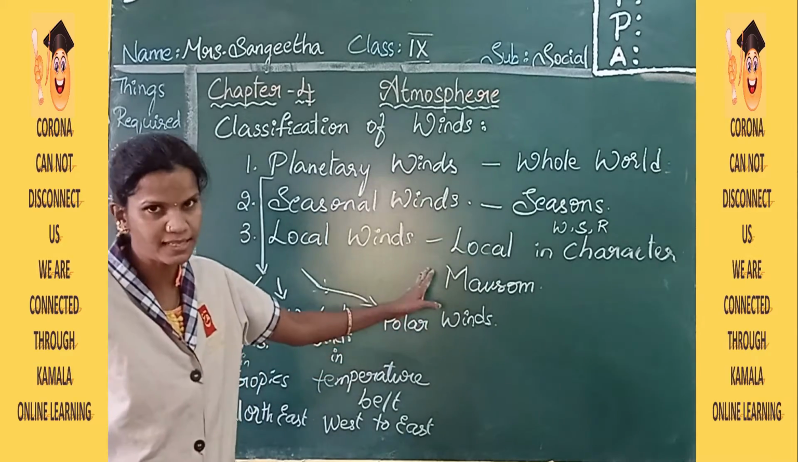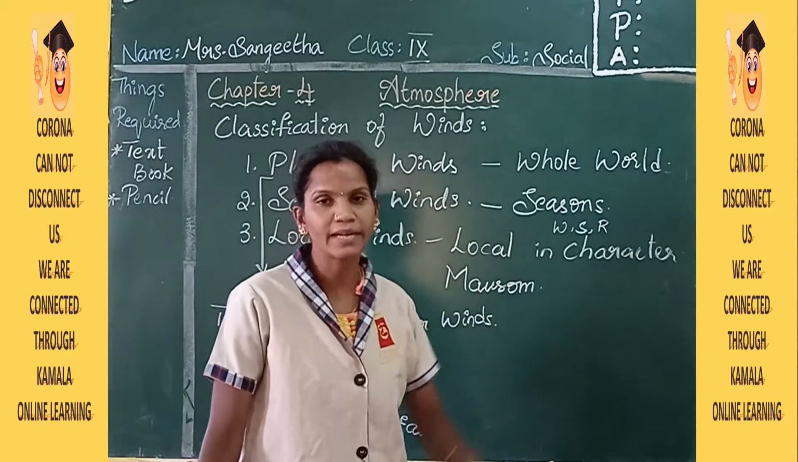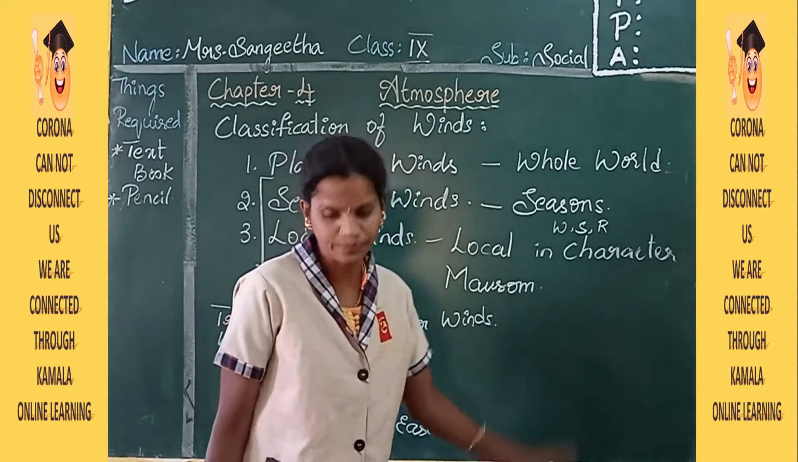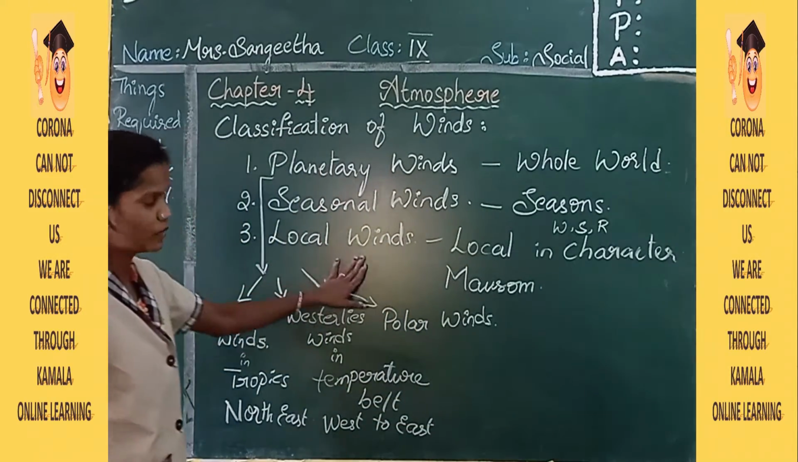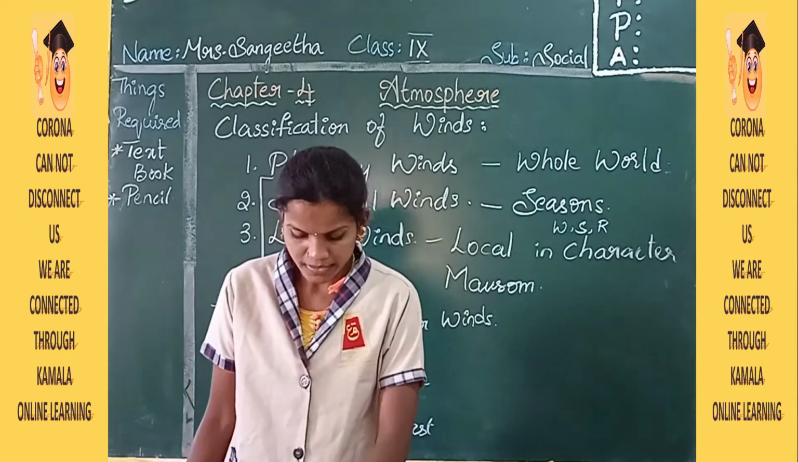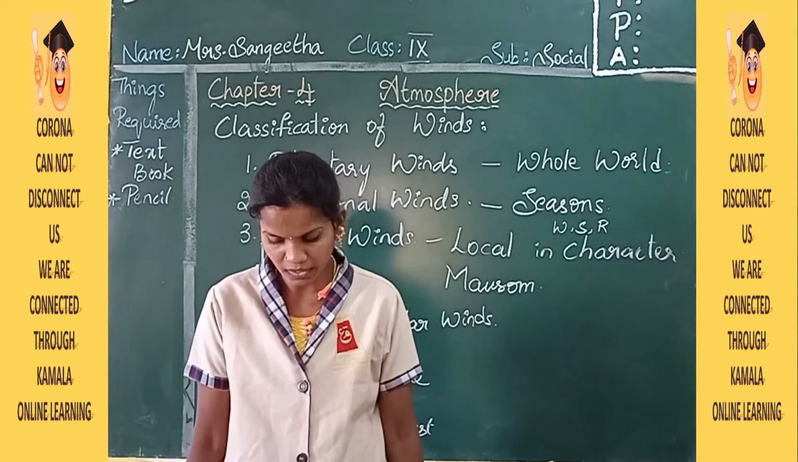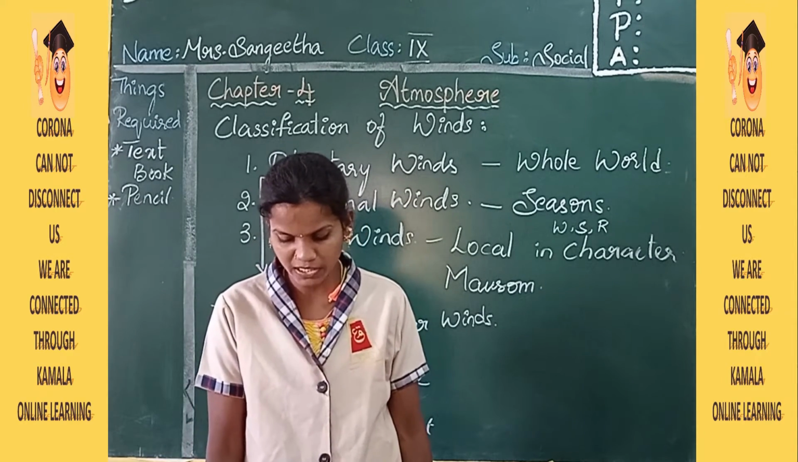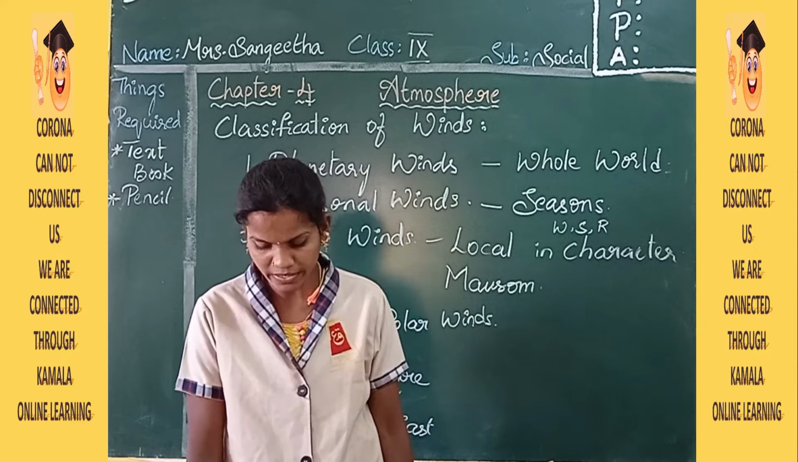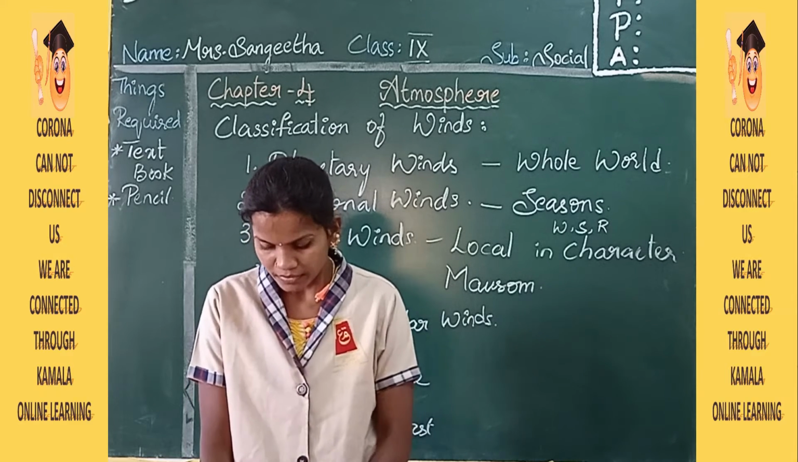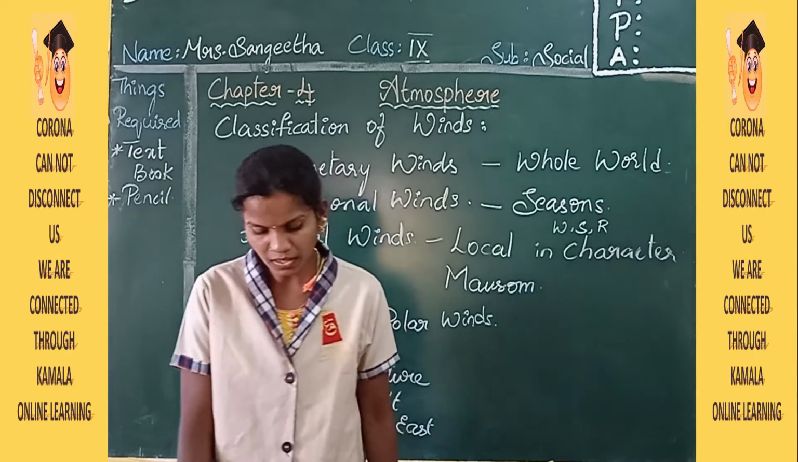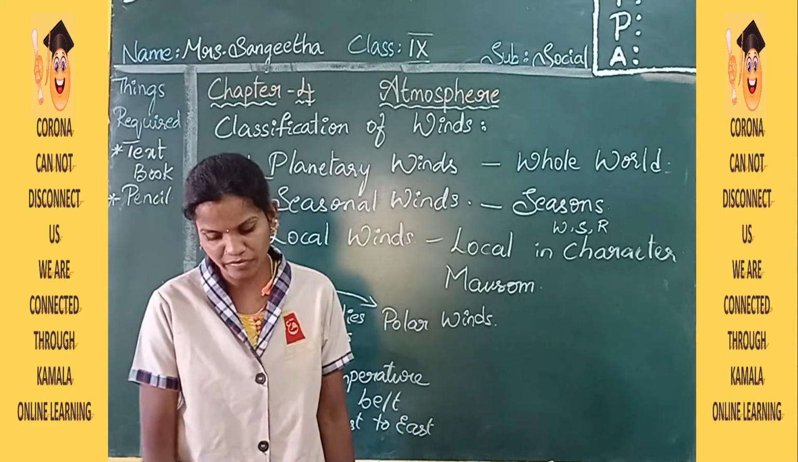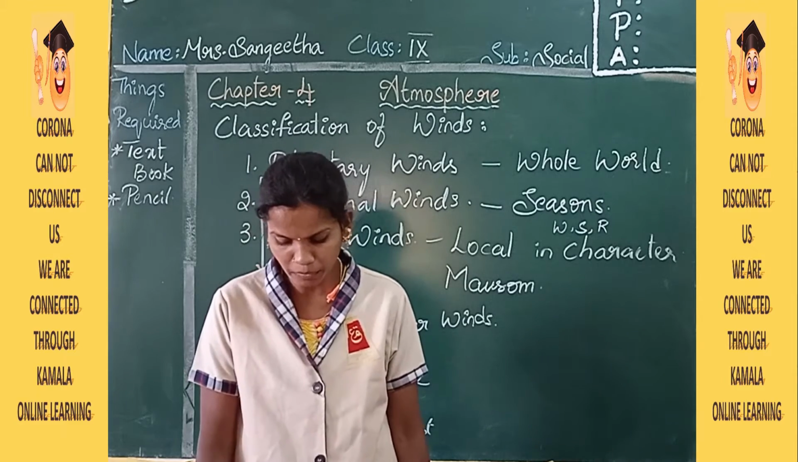The word monsoon is taken from the Arabic word mausam. Next topic is about local winds. Local winds blow due to local variation in temperature and pressure and influence a very small area. Hot local winds raise the temperature of the area. Cold local winds sometimes bring the temperature of the affected area below freezing point.